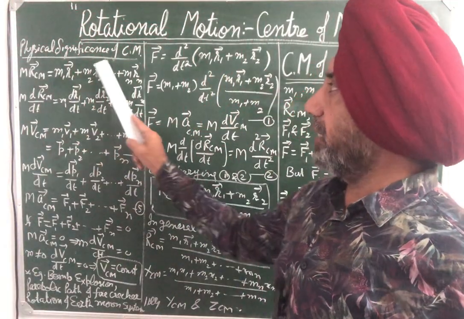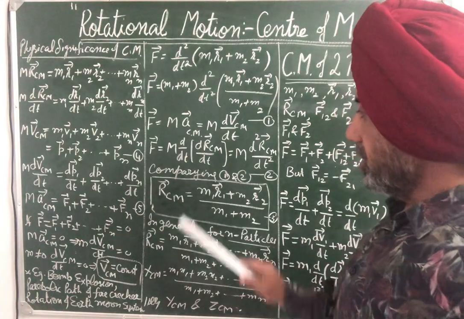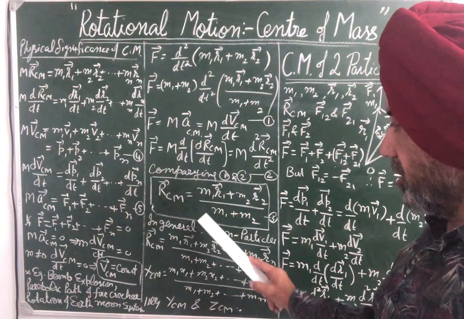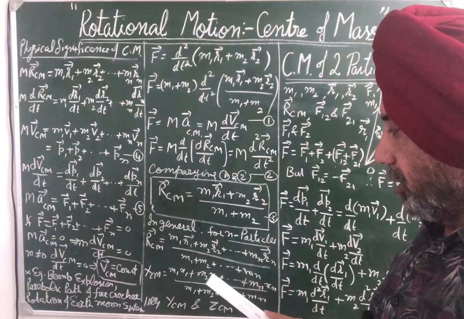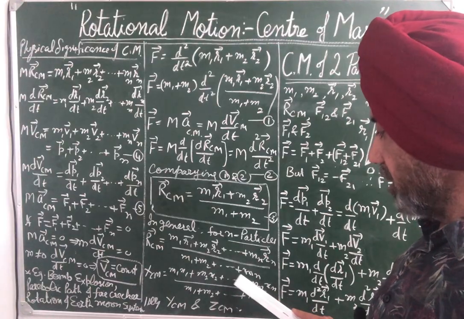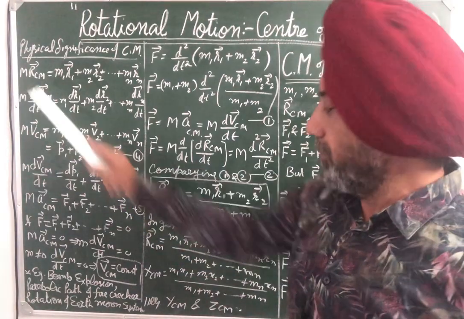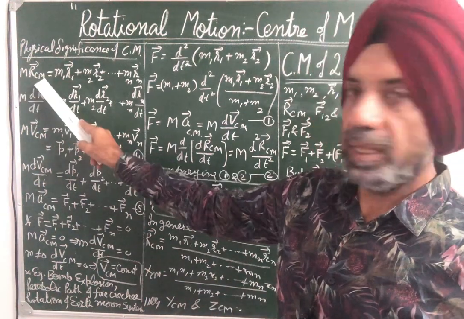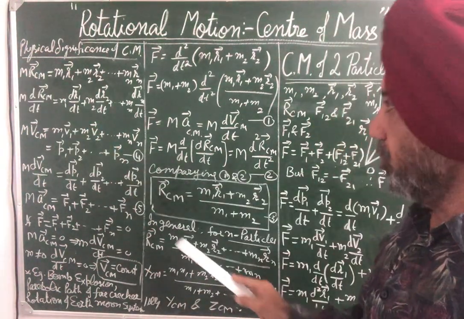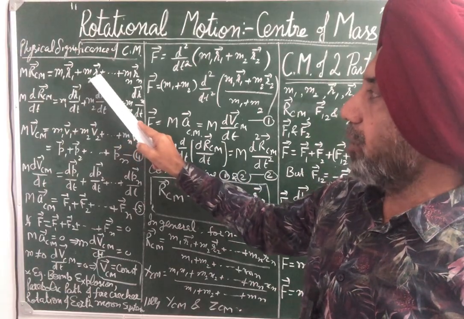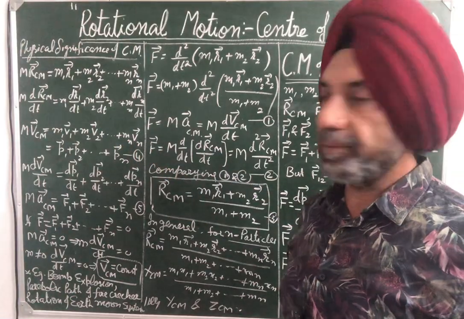Then we come to the physical significance of center of mass. What does it signify physically? From this general equation, we can write m1 plus m2 plus so on plus mn as capital M. So we have M into R_CM is equal to m1 r1 vector plus m2 r2 vector plus so on plus mn rn vector.